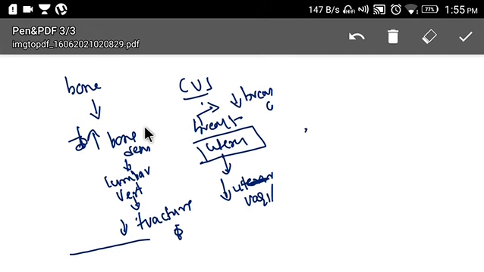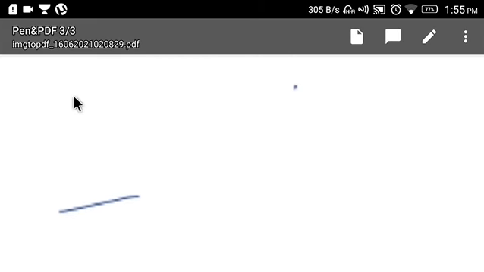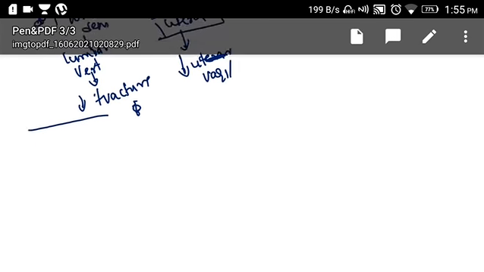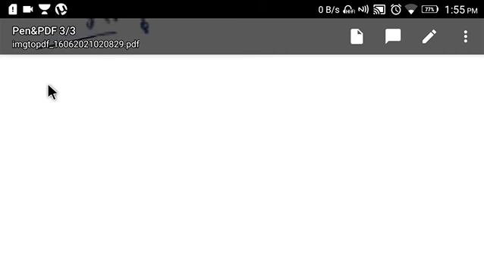Okay, as I told you, it can also act on the liver.